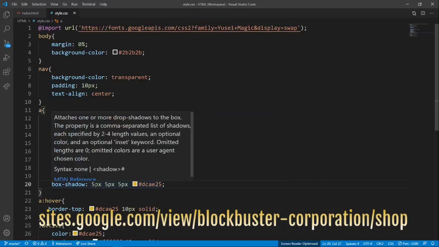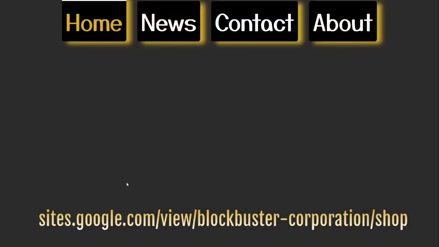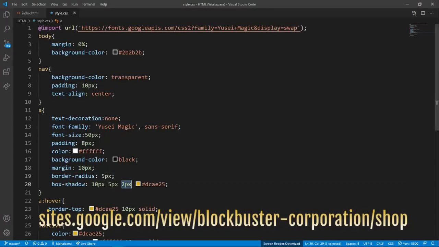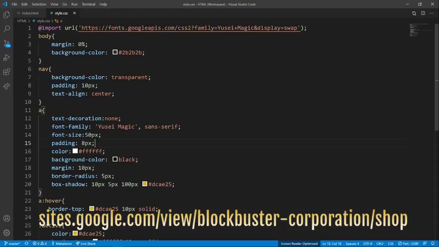It's a nice shadow, but I'm going to make it more subtle. 10 pixels, let's see what happens. Nothing really happened. I think it changed the distance. I'm having it 2 pixels. I changed the blur. I'm having it as 100 pixels. So that's very, very blurred. So I want it to be 2 pixels. 5 is also going to become 2. And 100 is going to be 50. Or maybe not, 25.